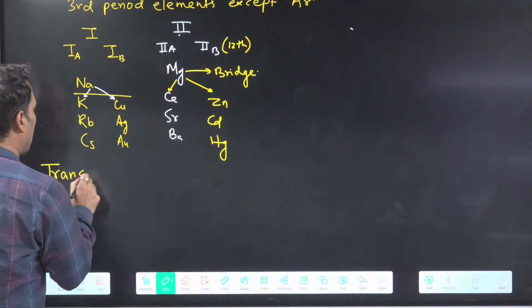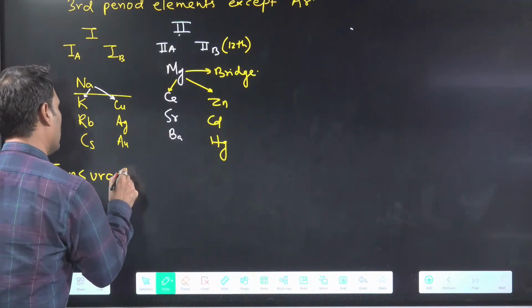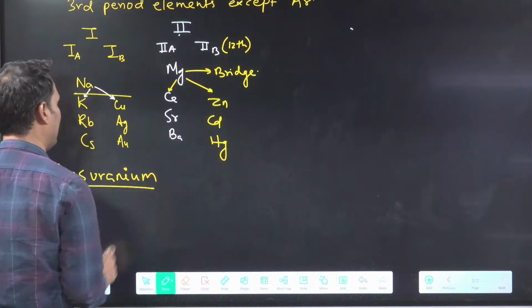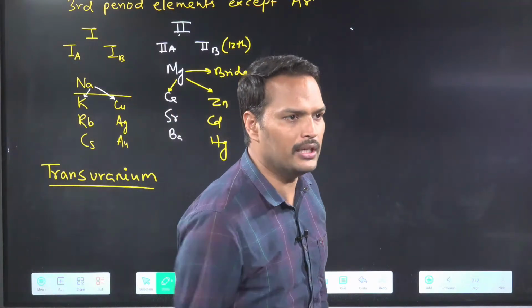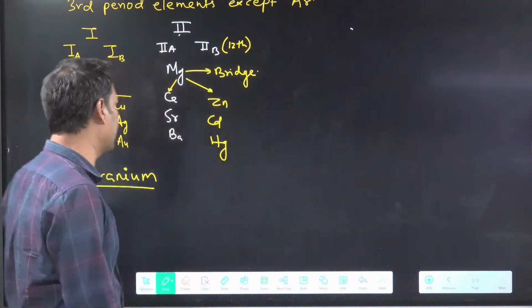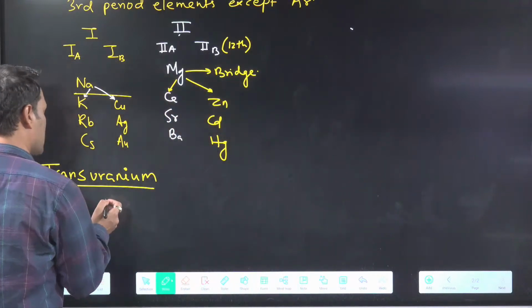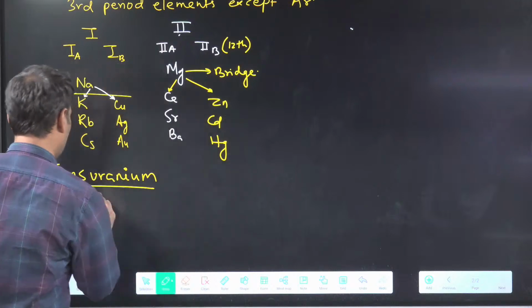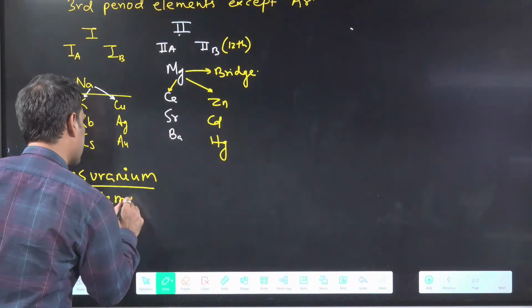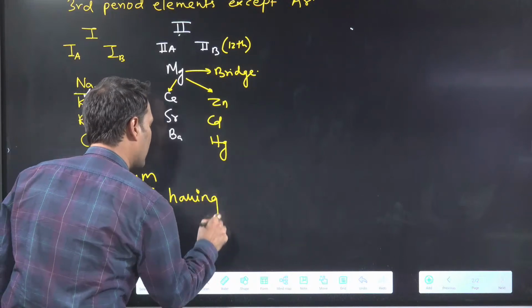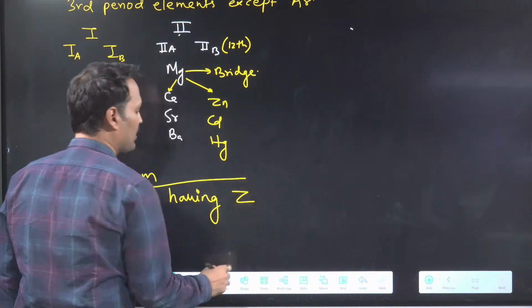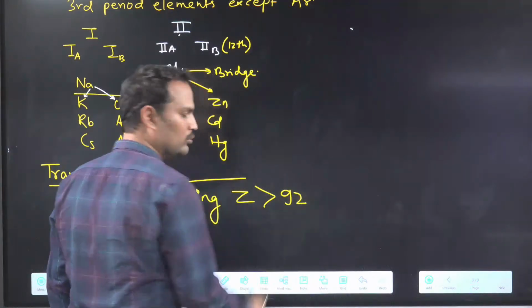Then we will write trans-uranium elements. Do you know what you mean by trans-uranium element? From the name only, again it is clear. Uranium related to something, uranium. What will we say trans-uranium? Tell me quickly. Trans-uranium. You will say like this: elements having Z greater than 92.